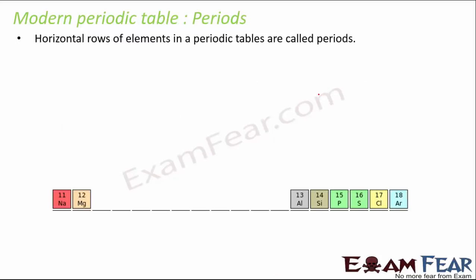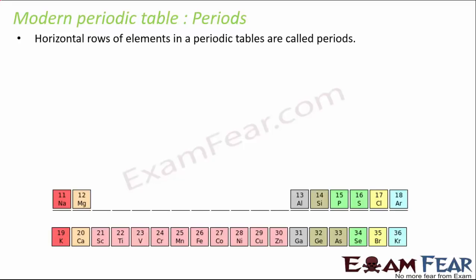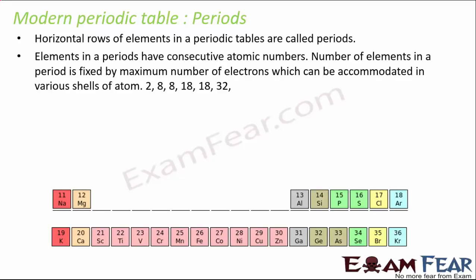So as I said, the horizontal rows are called periods. So now if you look closely, along a period, the elements have consecutive atomic numbers, and the number of elements in a period is fixed by the maximum number of electrons which can be accommodated in various shells of an atom. For example, 2, 8, 18, 18, 18, 32, and so on. So I think this is very simple to understand that, for example, hydrogen is atomic number 1, helium is atomic number 2, and both of them lie in the same period.